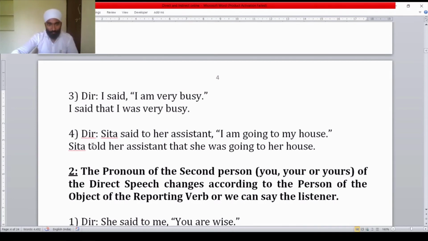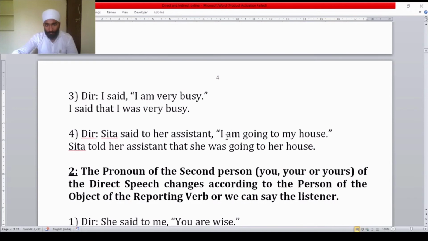See here, said to became told. After assistant, we have used the conjunction that and removed the comma and inverted commas. Instead of I we have taken she, because Sita is the subject and the first person pronoun will change according to the subject. The subject is female gender, so we have used she.